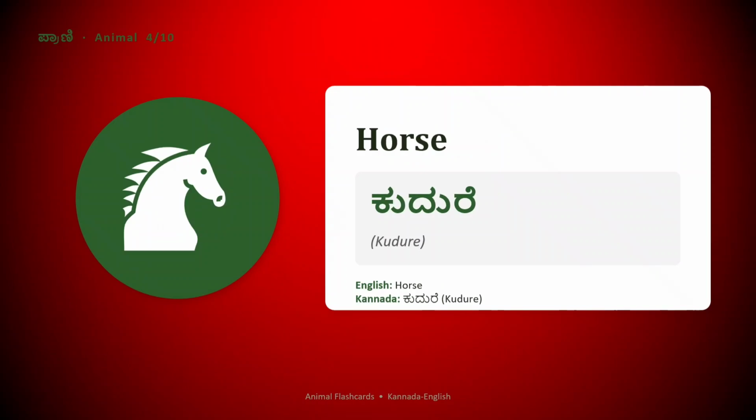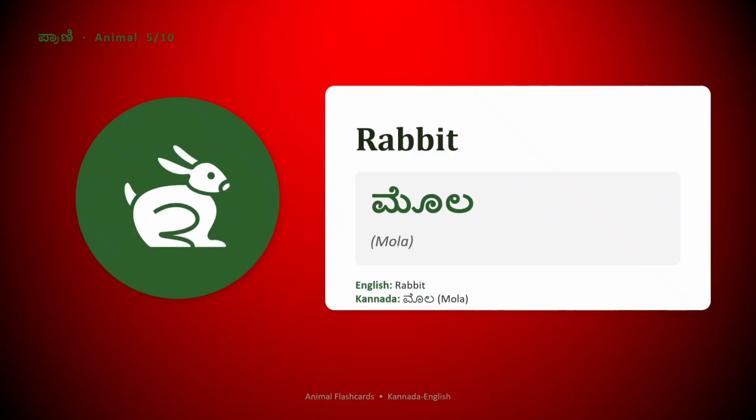Horse. Horse is Kudure. Try telling with me, Kudure. Very good. Try repeating again, Kudure.